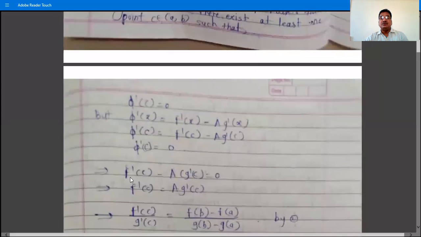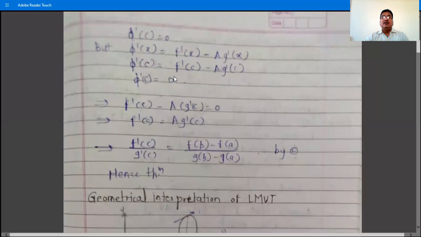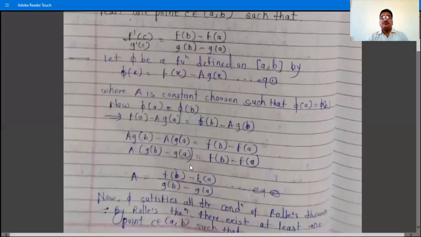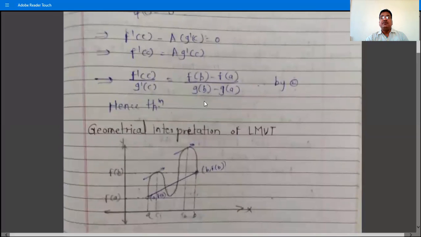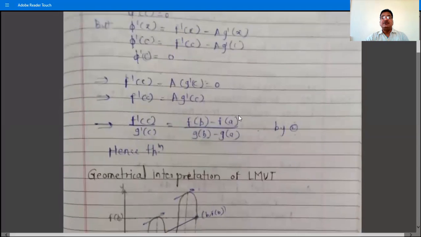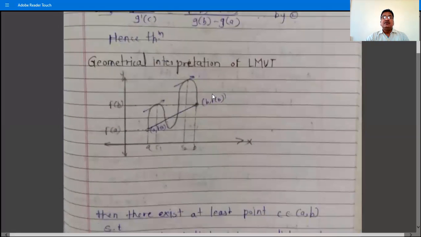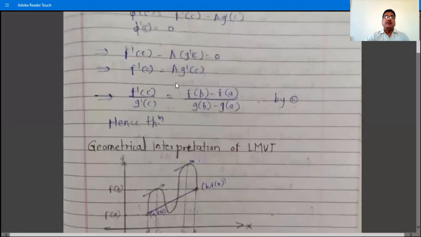This phi dash c is equal to 0 implies f dash c minus A into g dash c is equal to 0, meaning f dash c is equal to A g dash c, and then shift g dash c to the LHS. So f dash c divided by g dash c is capital A, and the value of capital A is f(b) minus f(a) divided by g(b) minus g(a). We have to prove that f dash c divided by g dash c is equal to f(b) minus f(a) divided by g(b) minus g(a). So this is the proof of Cauchy's mean value theorem.